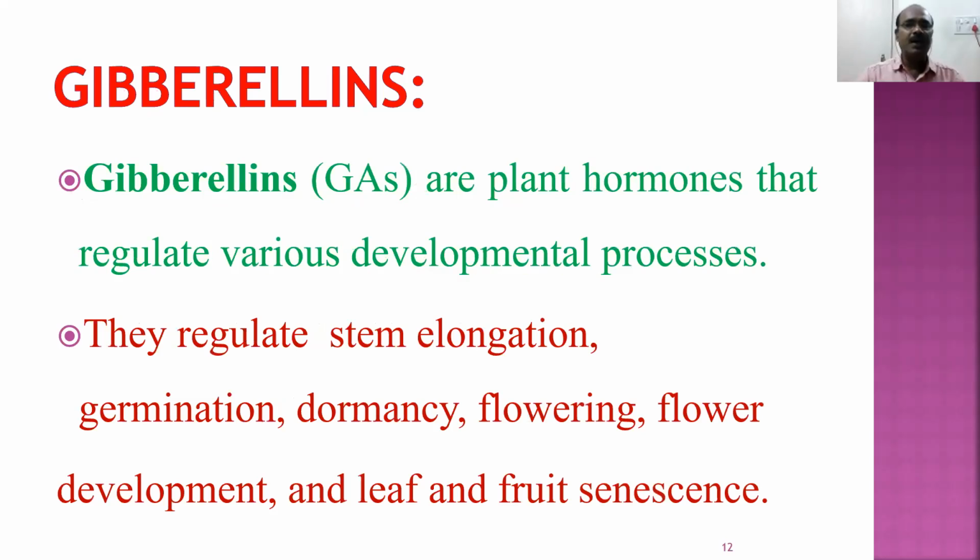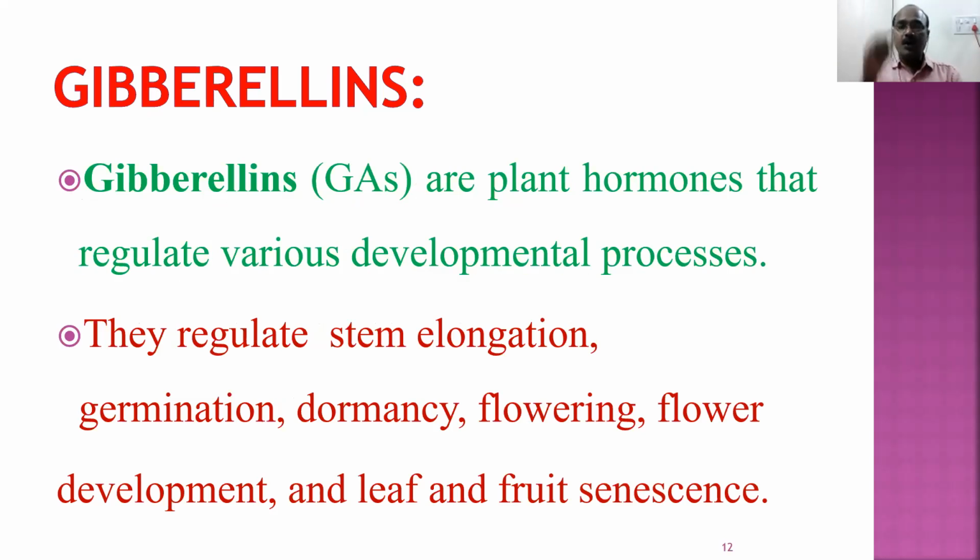Then we go to another important hormone that is called gibberellins. So gibberellins are also plant hormones. They are called gibberellic acids or plant hormones. They regulate various developmental processes in the plants. What do they regulate? The stem elongation. Stem elongation means growth in the size of the stem. They control the germination of the seeds.